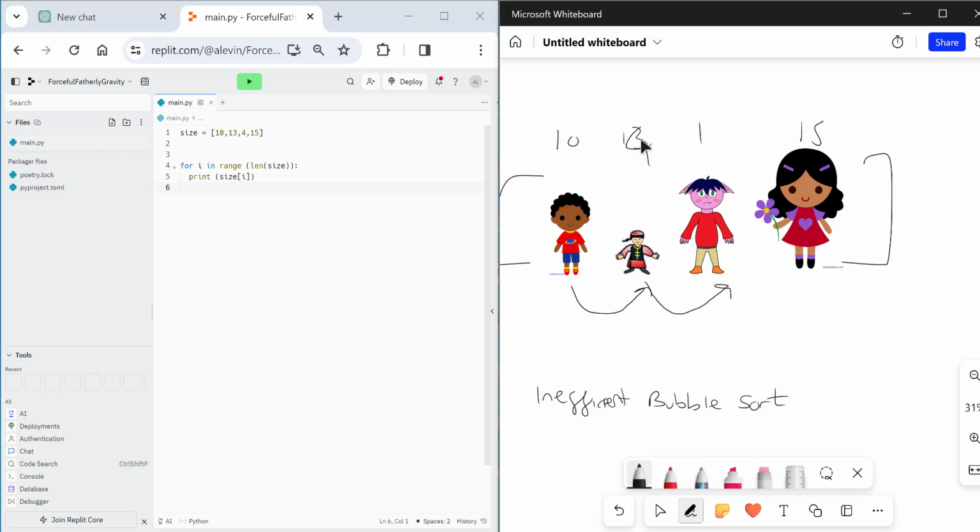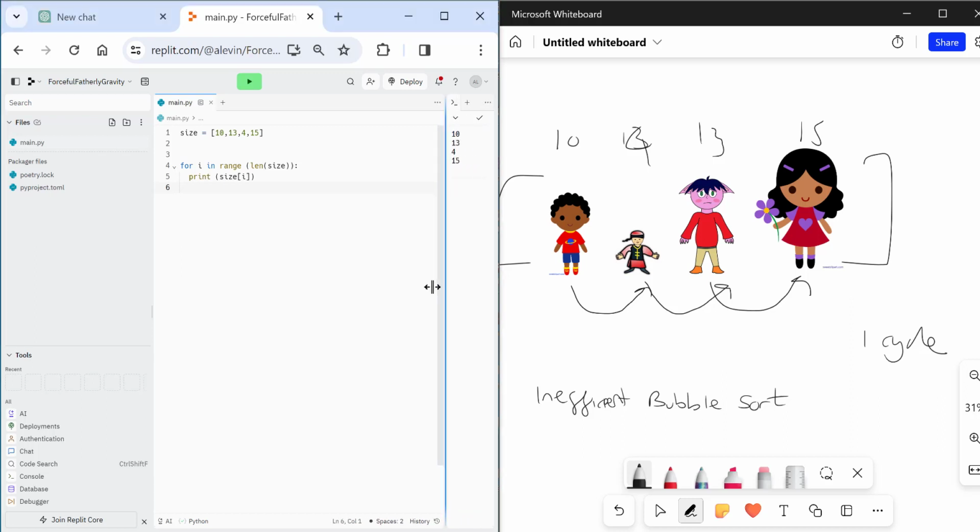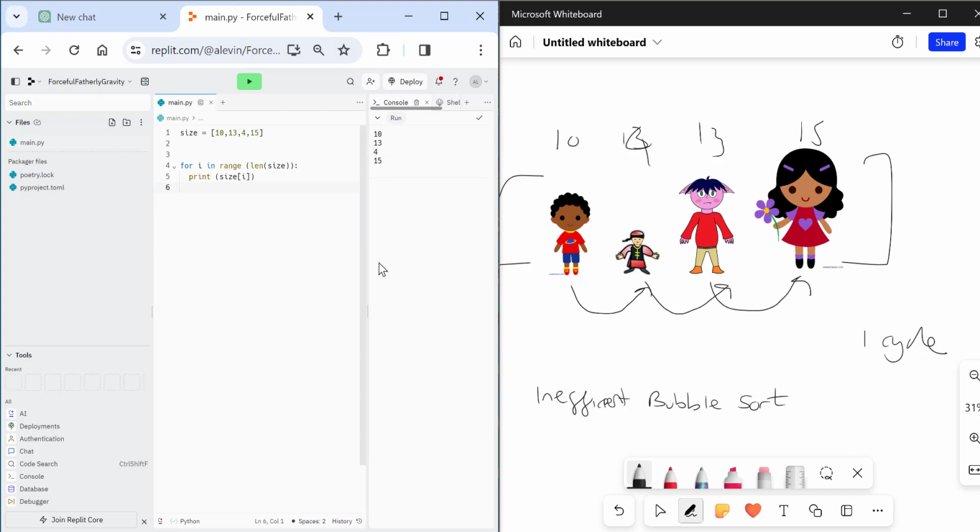That's 4, sorry. And this is 13. And then we want to check this person against this person. Does there need to be a swap? No. So we've done one cycle. We've checked it once. But are we done? No. We need to check it again. The way we've got our code at the moment, it only does it one time only. So we want to keep doing it.